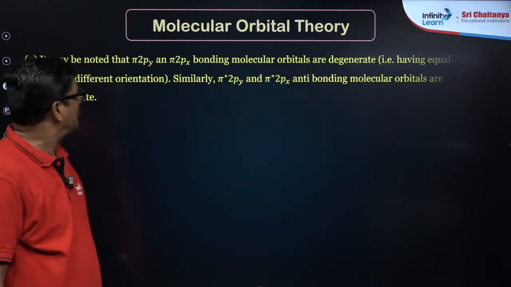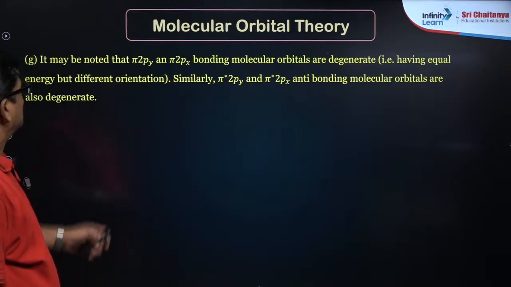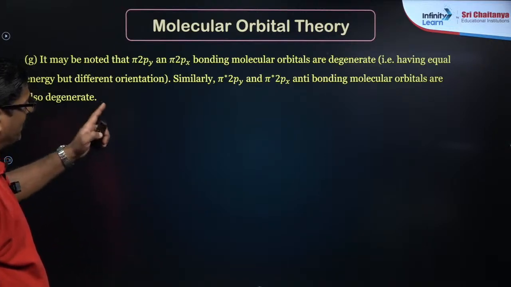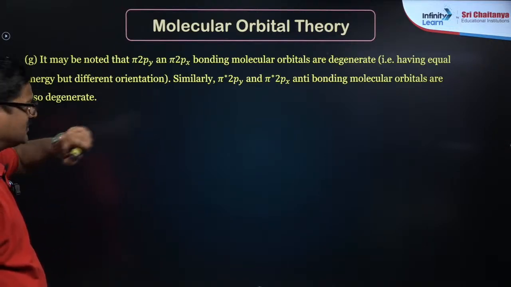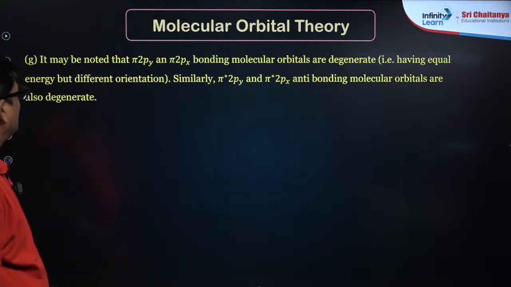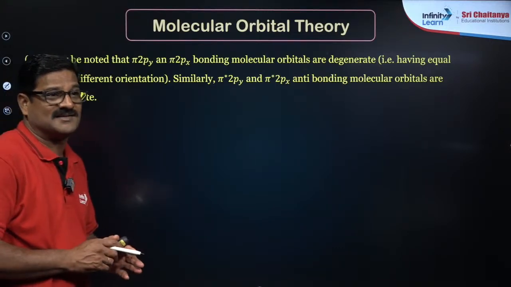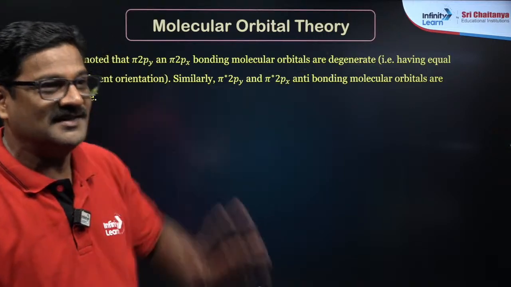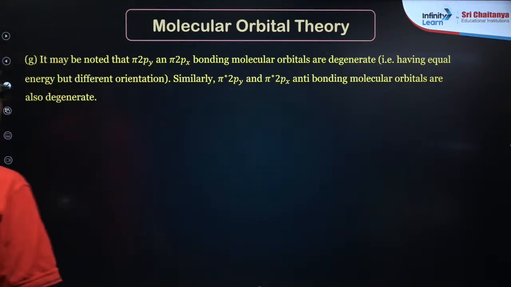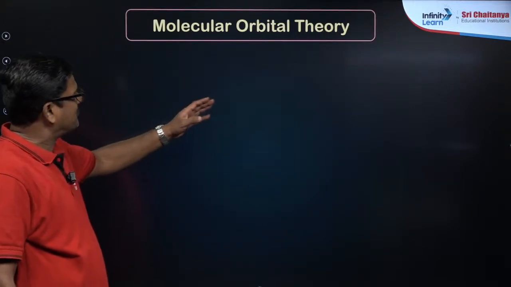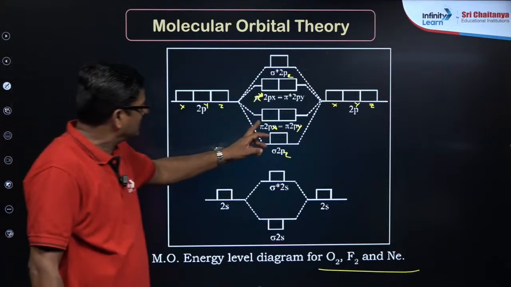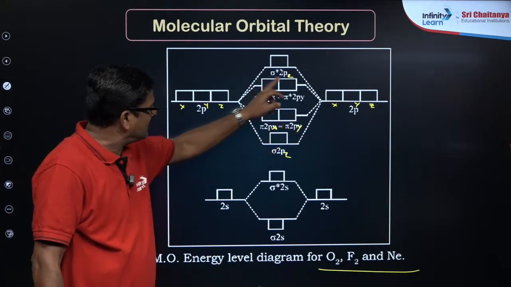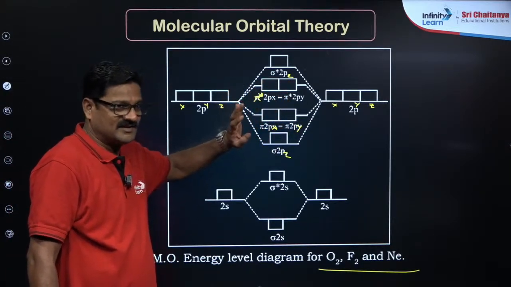Right. Now, it may be noted that the pi 2px and pi 2py bonding molecular orbitals are degenerate. That's what I mentioned. Degenerate orbitals means, Rehan, orbitals with similar energy. And similarly, pi star 2px and pi star 2py are degenerate; these two are degenerate and these two are degenerate.